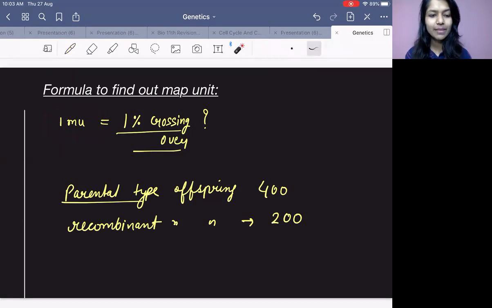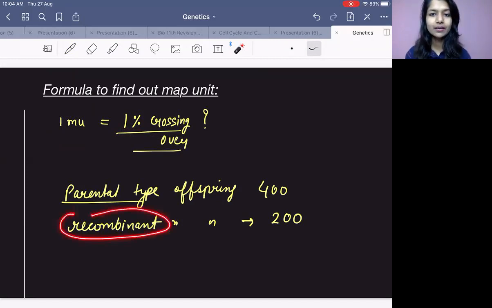So what is actually map unit? You need to find out the percentage of recombinant, right? Percentage of recombinant. For 1%, you are saying 1 map unit. If it is 30%, you will say 30 map unit, right? So what we need to find out? We need to find out the percentage of recombinant. How do you find out the percentage? You need to find out recombinant.